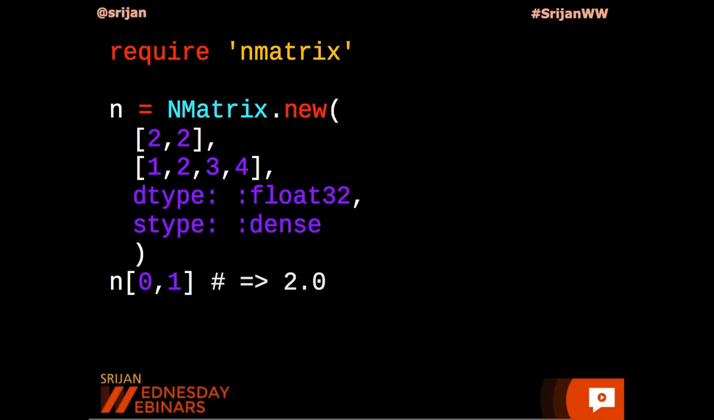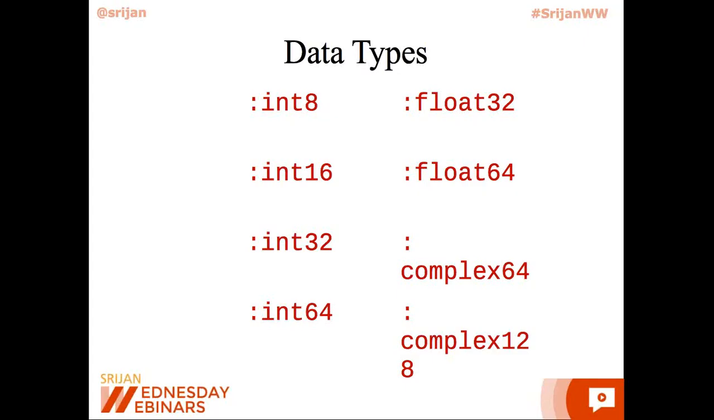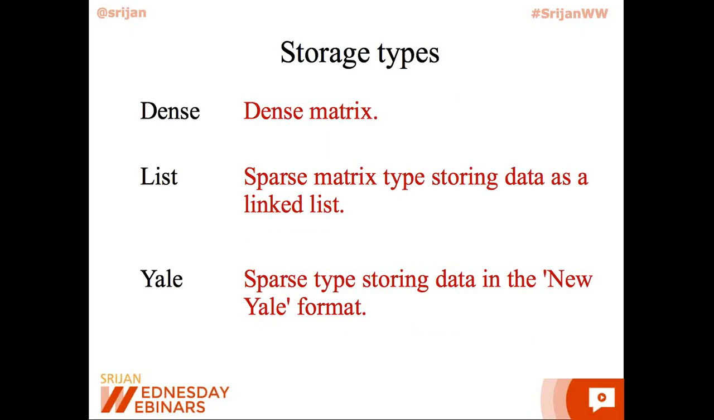As I already said, it exposes a Ruby array-like API for accessing these elements, and you can see that if I want the element present at the 0th row and the first column, I just need to specify n[0, 1], and I get 2.0 as the answer. NMatrix supports 8 data types, ranging from 8-bit integers to 128-bit floating point numbers. It also supports 3 storage types for storing matrices either as dense matrices or sparse matrices.